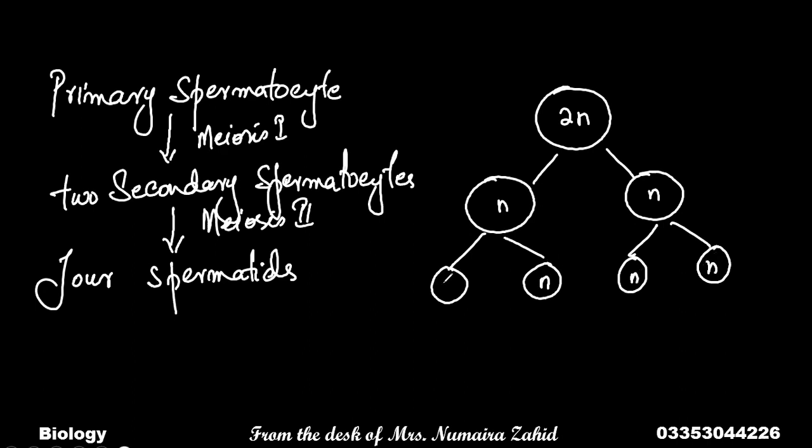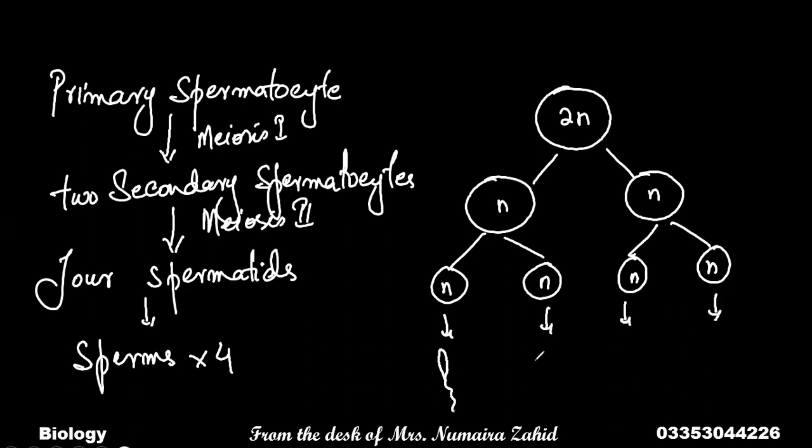These are all haploid, and these 4 spermatids will develop into sperms. In this way, one single primary spermatocyte makes 4 sperms.